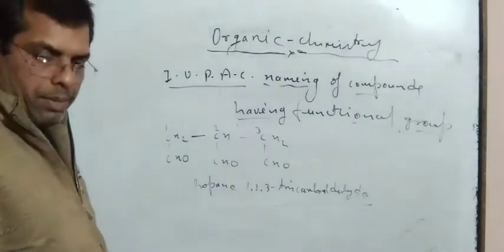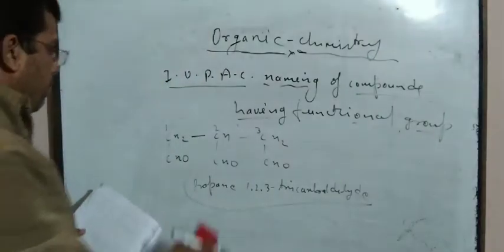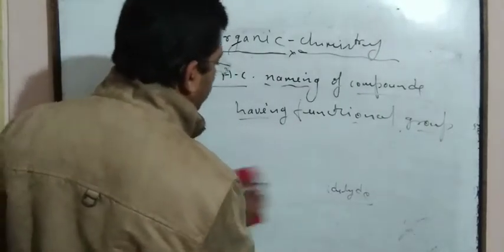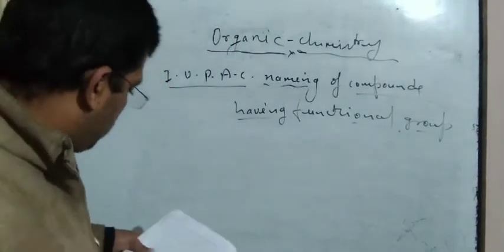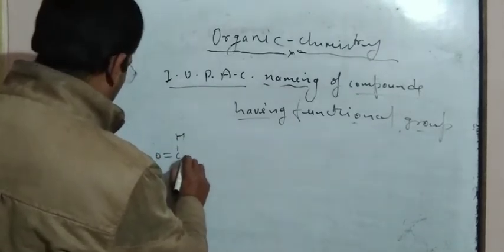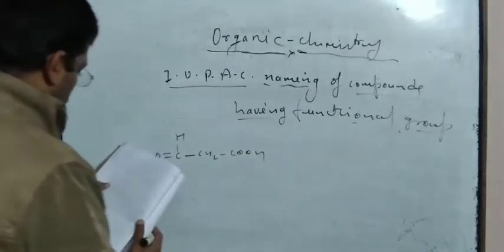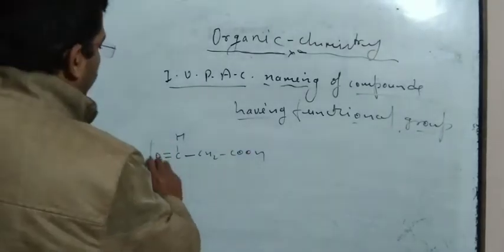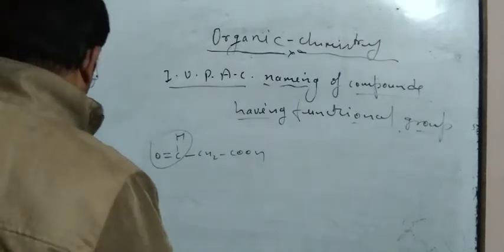This one is the naming of compounds having the following functional groups. If one more compound is taken, like this: O double bond CH, CH2, C double bond OH. Here CHO works as a substituent, and it is known as a formyl group.